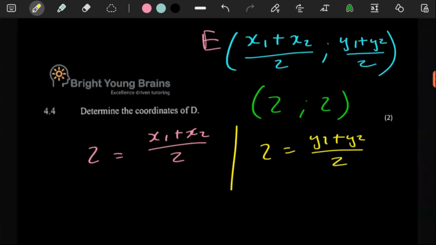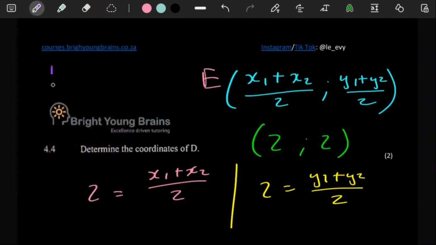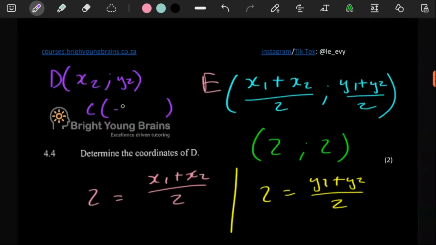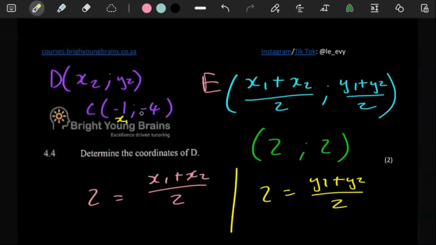So between these two, you know that you already have something to put in the equation. Because remember, D is missing. D is x2 and y2. But then you have coordinate C. C, remember, is -1 and -4. So -1 here, -4 there, meaning we can label this x1 and y1.